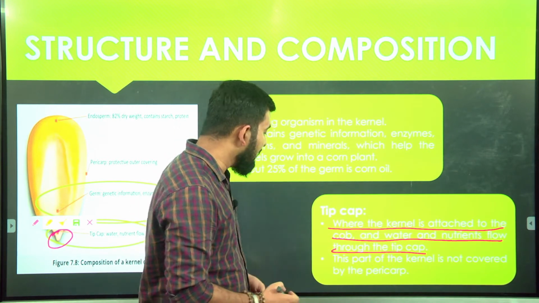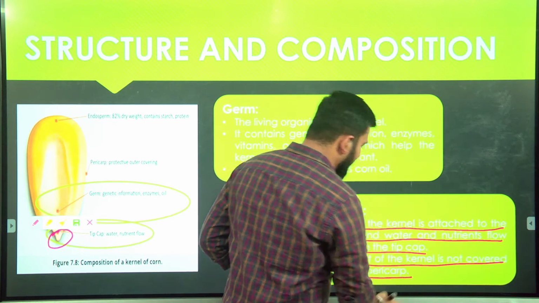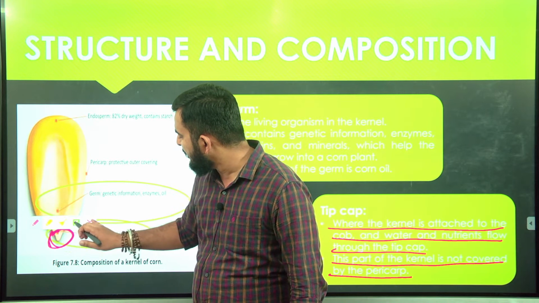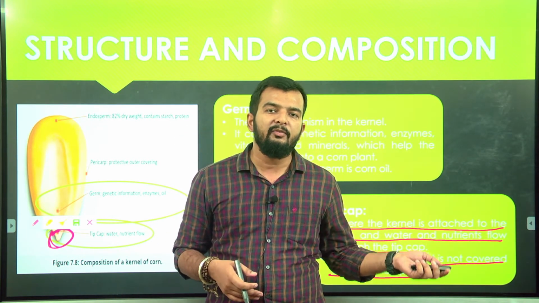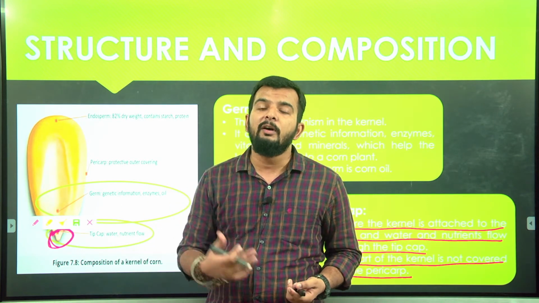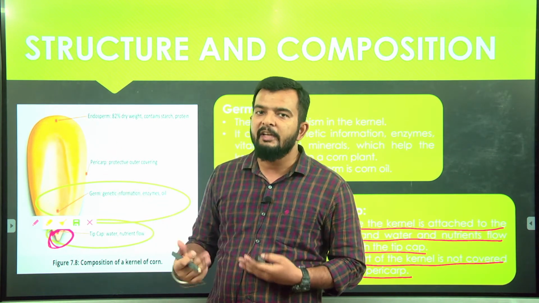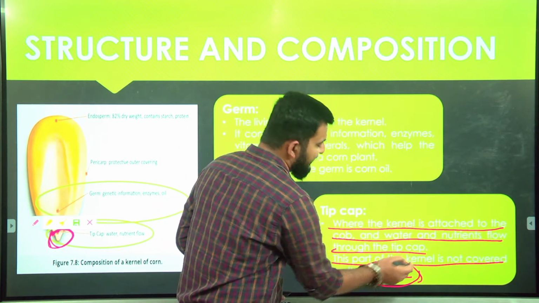So this part of the kernel is not covered by the pericarp. This is to be noticed. This tip cap here is not covered by the pericarp, because the function of the tip cap is to provide a supply of water and nutrients. If the pericarp were there, that would be hindered. So the tip cap does not contain any layer of pericarp.